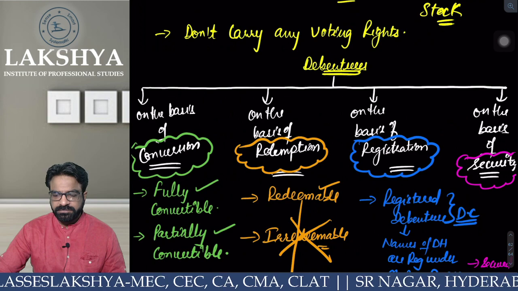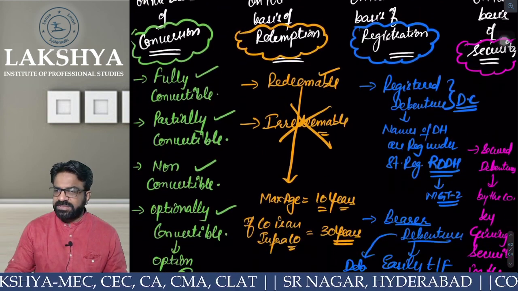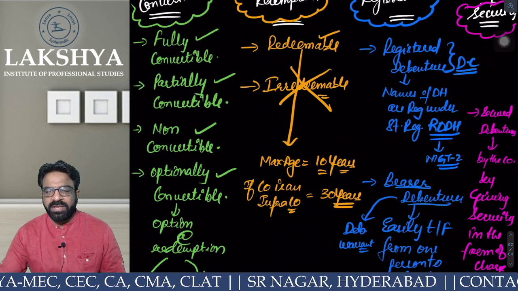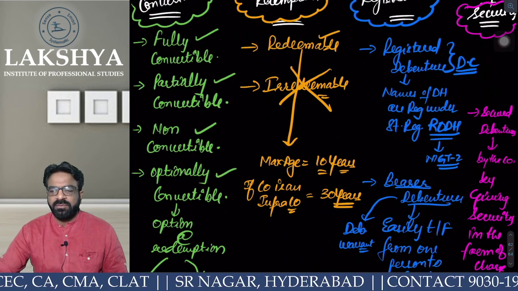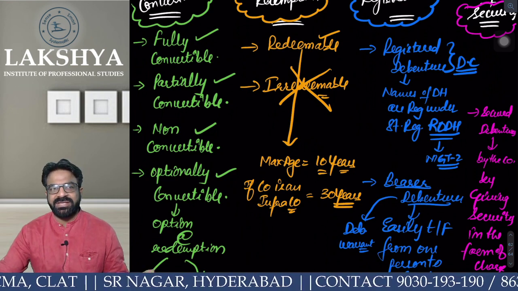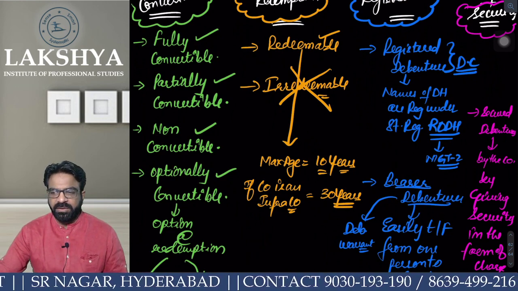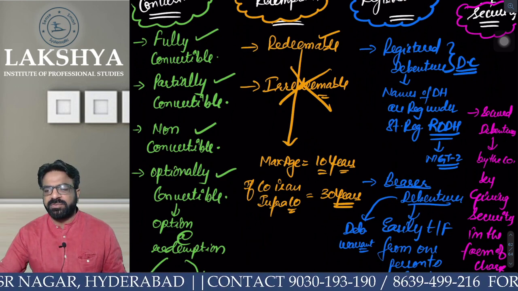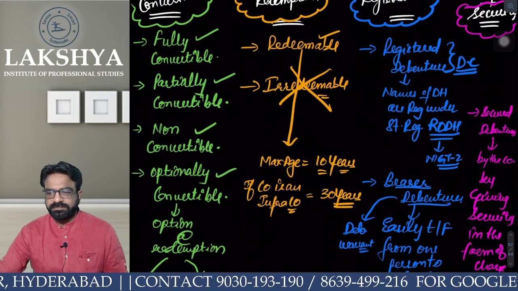Okay, nice. After that, we have done the debentures on the basis of security, which are 2 types, secured and unsecured. What do you mean by secured debentures? Those debentures which get the charge over the assets as a security, right or not? And those which do not get any charge over the assets are known as unsecured. Am I clear?